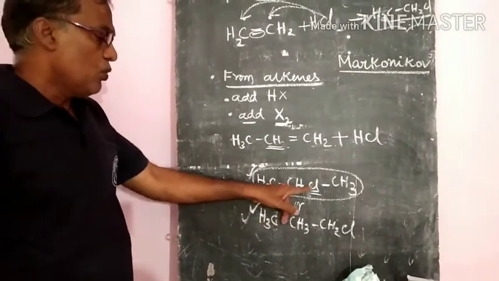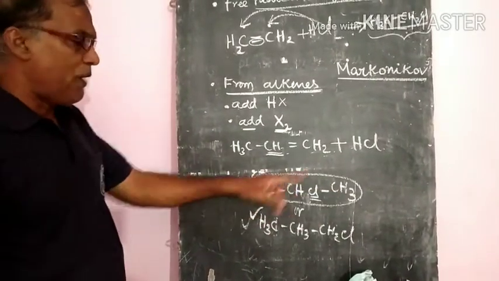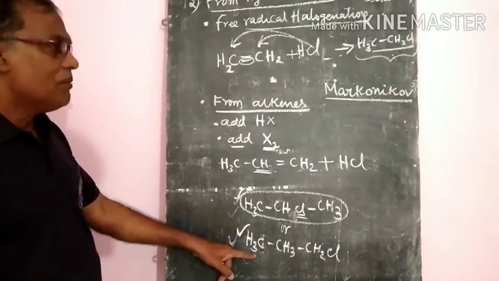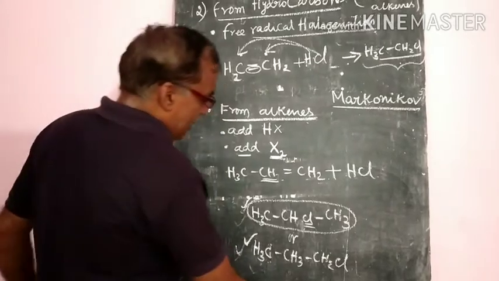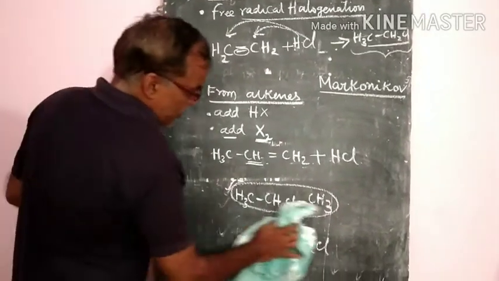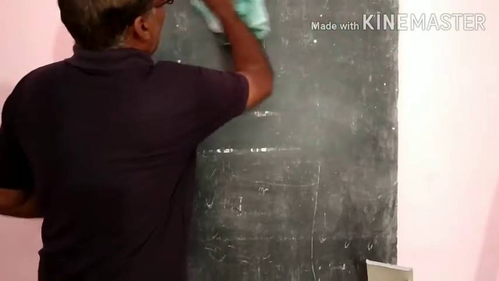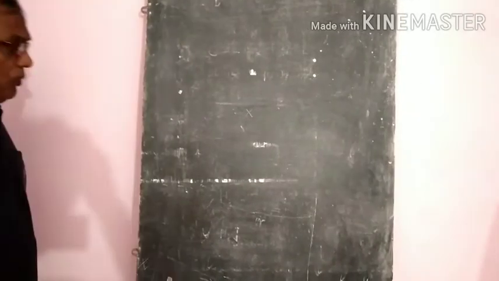That means 2-chloropropane. 2-chloropropane is the major product and this will be the minor product. So this is the preparation of haloalkanes from alkenes. This is an important property you have to know first: whenever they are forming, they will follow Markovnikov's rule.